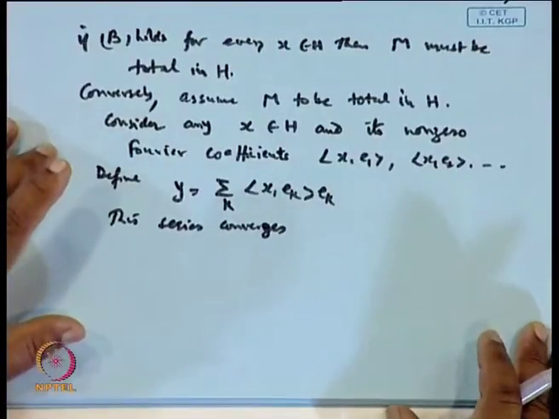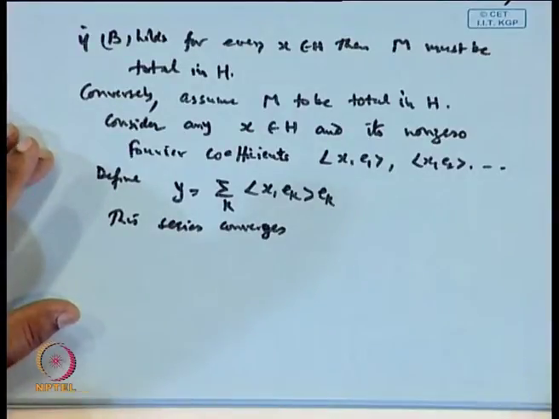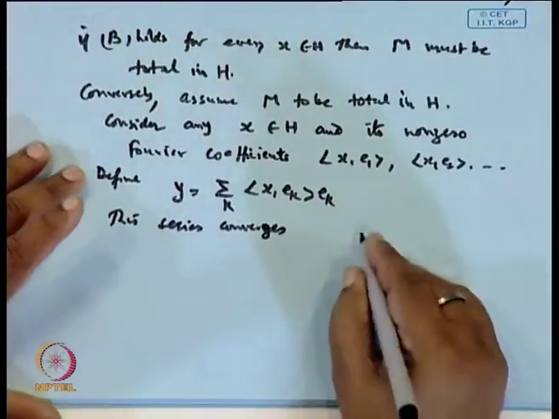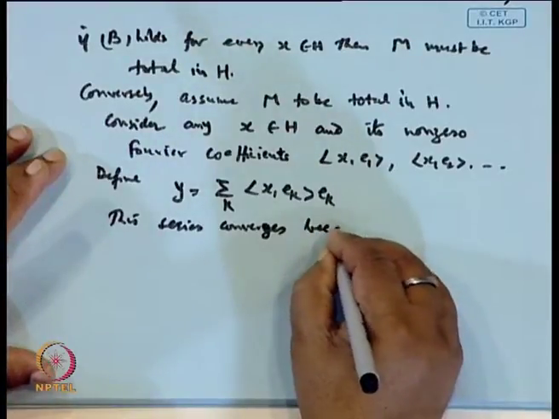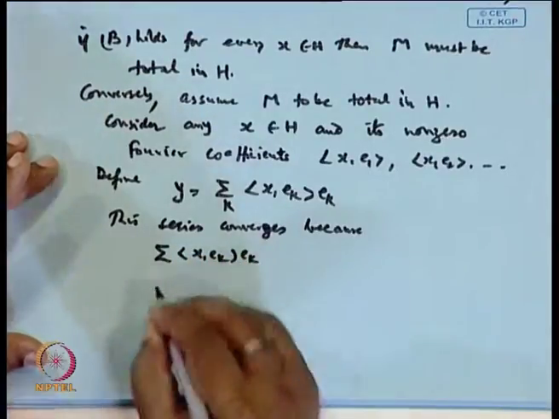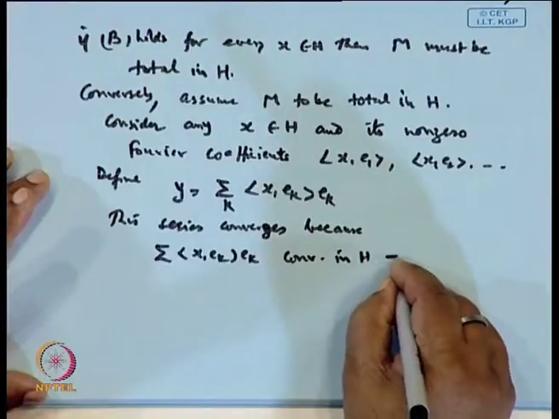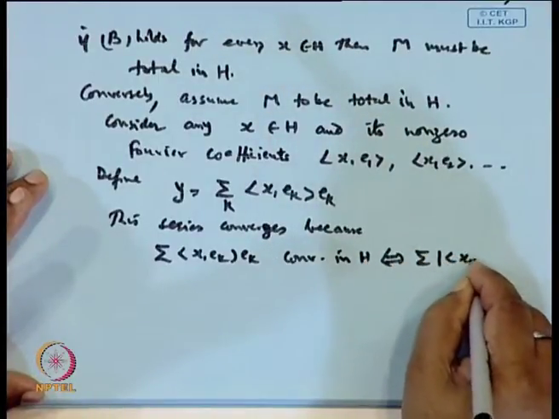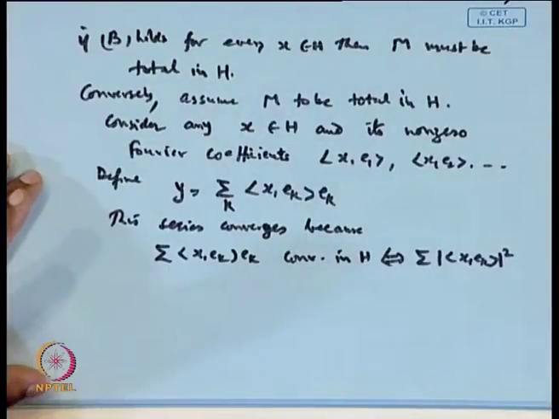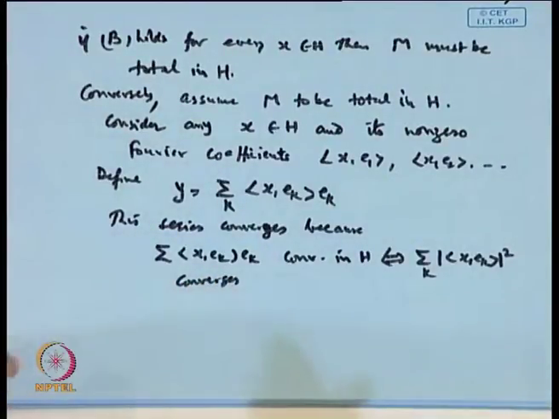Because of our result: a series of this form will converge if and only if the series of sigma alpha k square converges. That is, the series sigma x e_k e_k converges in the norm of H if and only if this series converges. Clear?